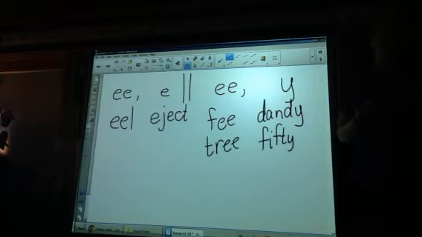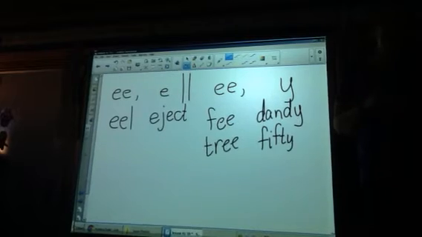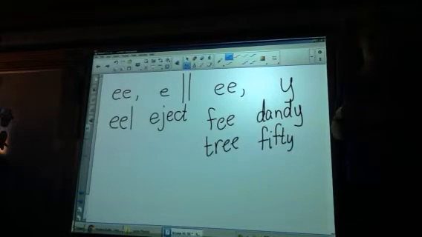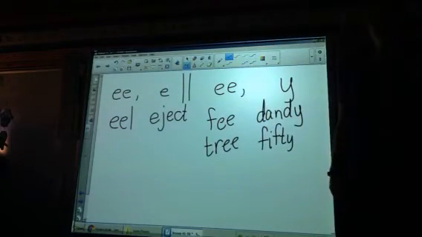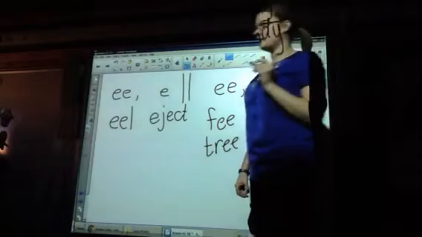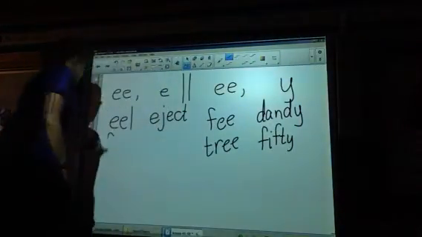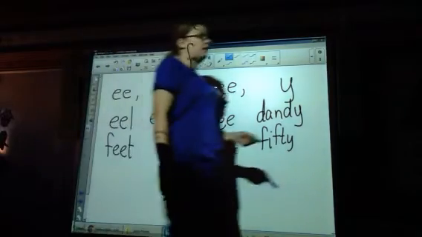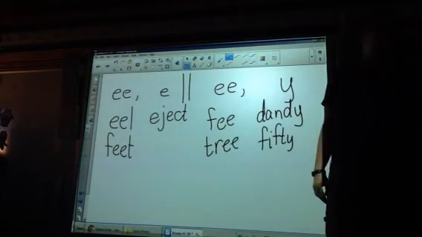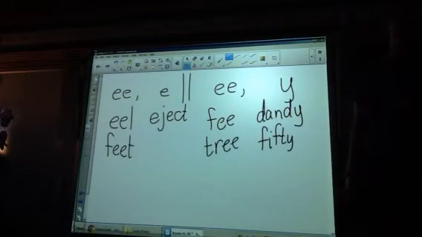Okay. Echo this word. Feet. Feet. How many syllables do you hear? One. Where do you hear the E sound? After the F, in the middle. So how are we going to spell it? F-E-E-T. Very good. Feet. Can we code them? No, we don't need to code them.